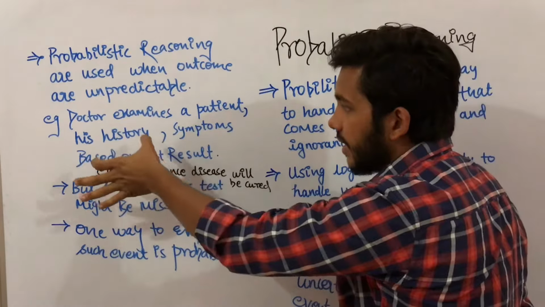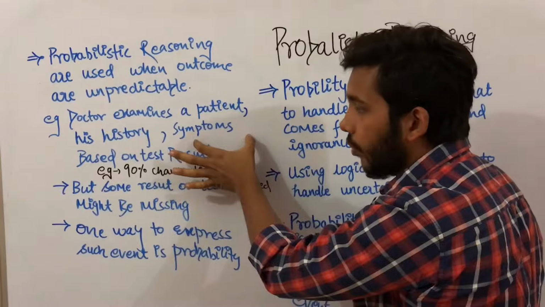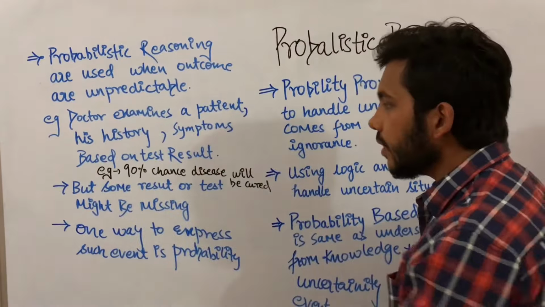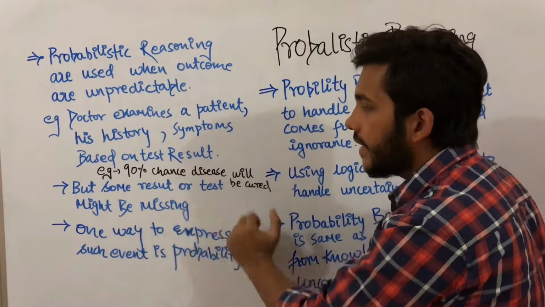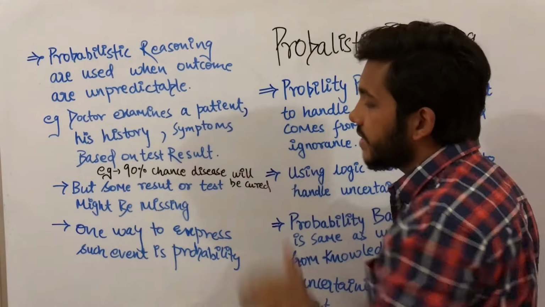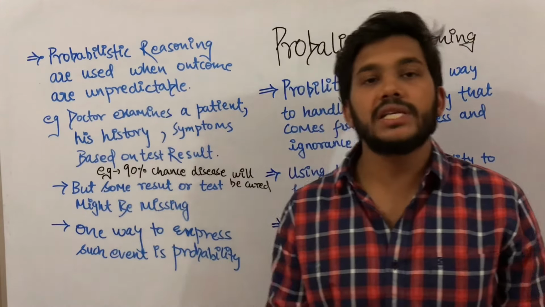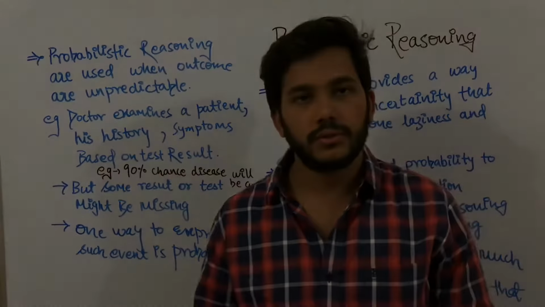Just like in this example, it might be the case that the doctor misses a few of the symptoms, or some result or test might be missing. For such a thing, probabilistic reasoning is used, or you can say for such an event, probabilistic reasoning is used.